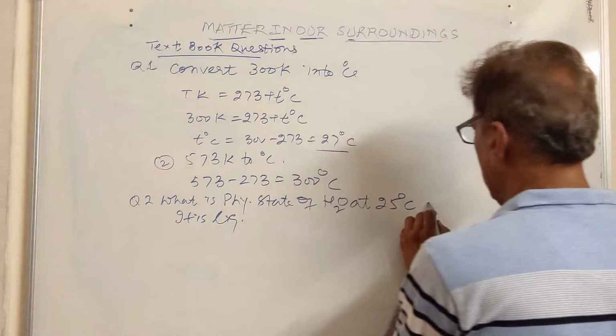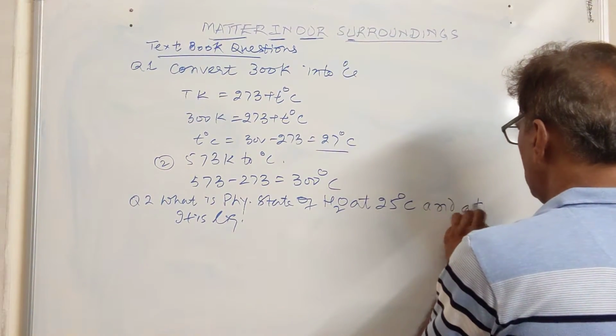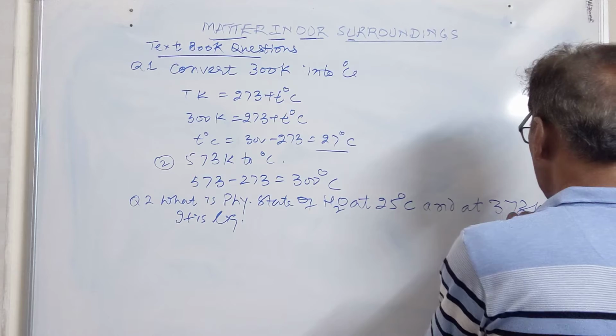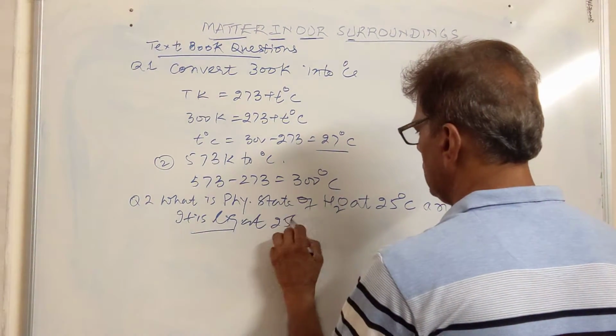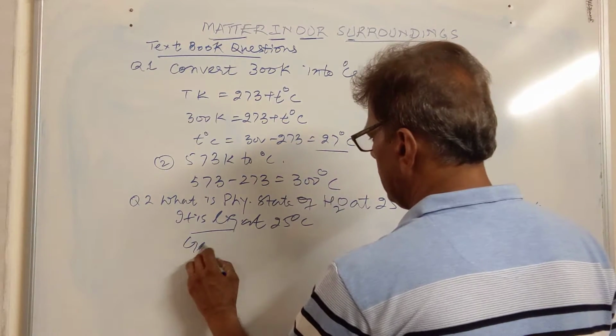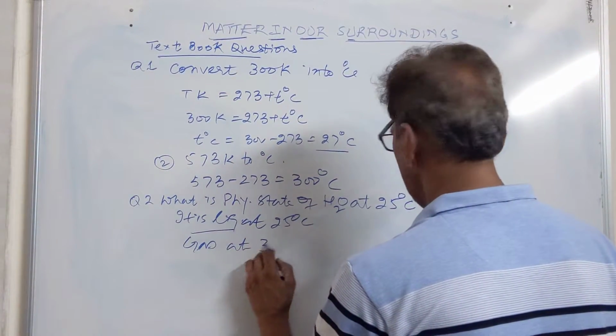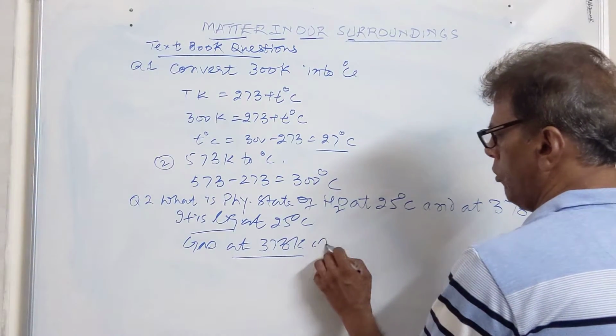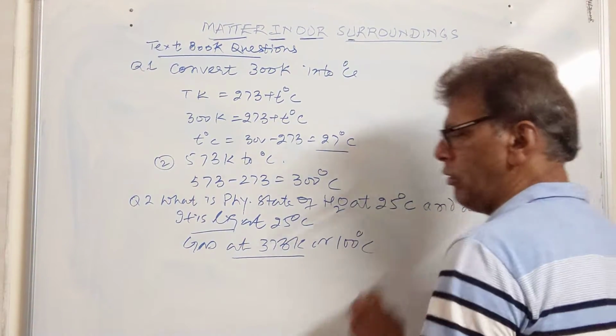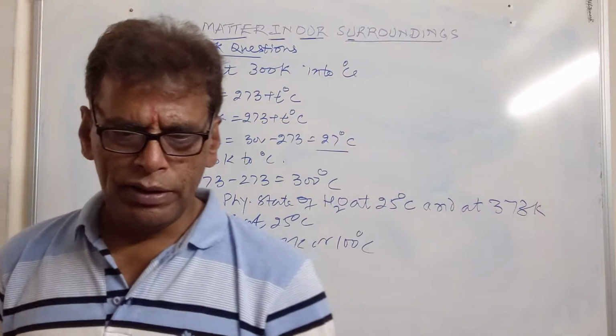Then he says, at 373 Kelvin, it is liquid at 25 degrees centigrade, and it is gas at 373 Kelvin or 100 degrees centigrade, which can be called the boiling temperature.